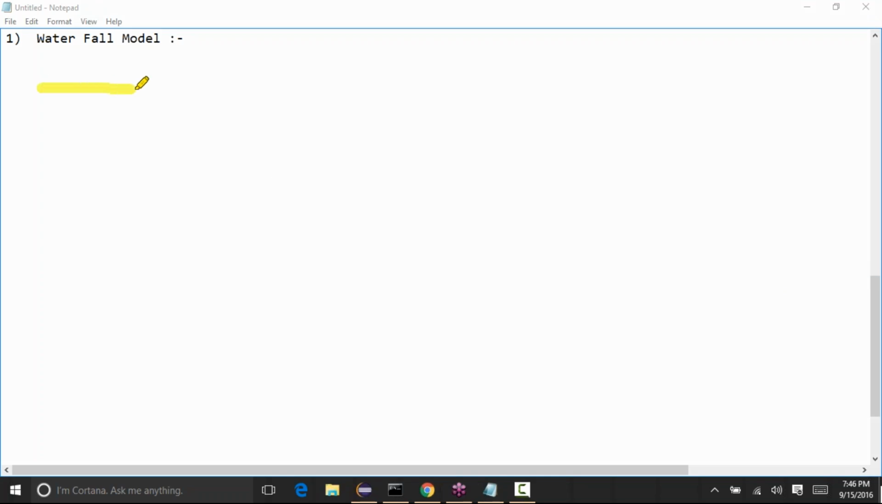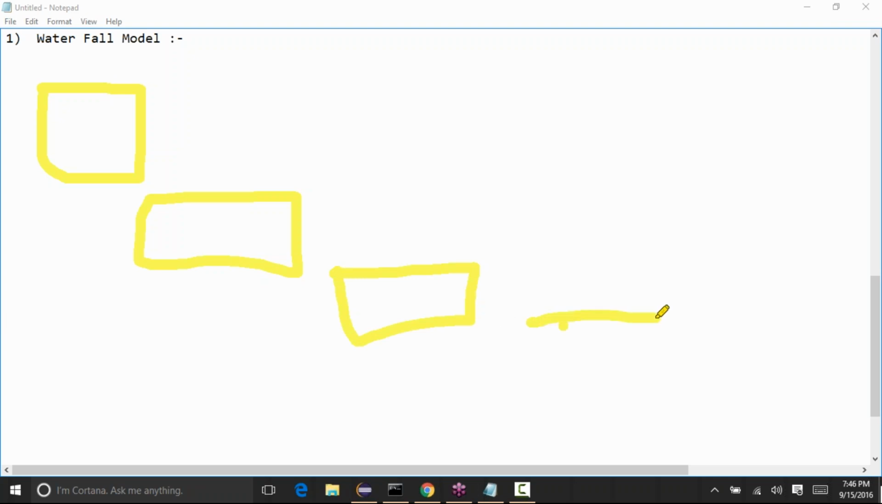So what they do is, first they'll do the requirements. Once the requirements have been completed, then comes the design phase. Once the design phase has been completed, then comes the development phase, and after the total development has been completed, then comes the testing, and then the maintenance phase.